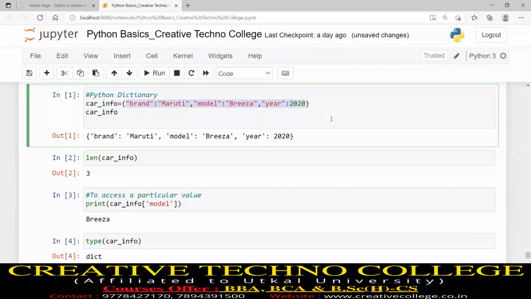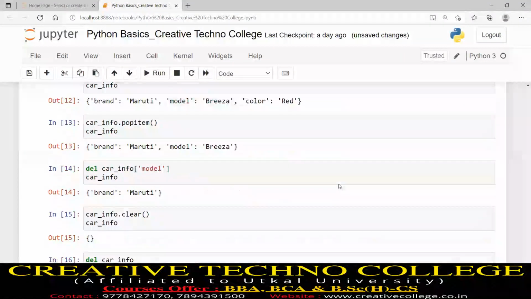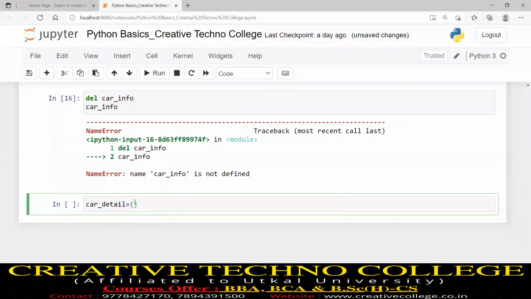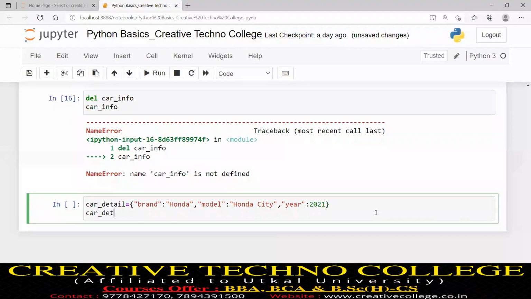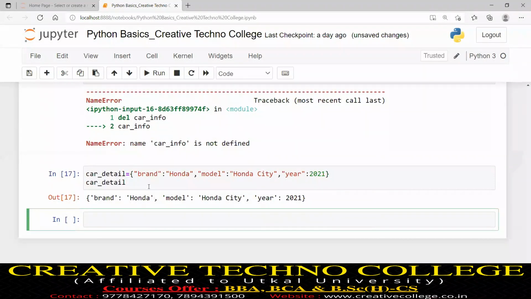So a new dictionary I will create. Suppose it is car_detail. Suppose brand is Honda, model is Honda City, year is 2021. So what is the value of car_detail? Now this is my new dictionary and my new dictionary name is car_detail.